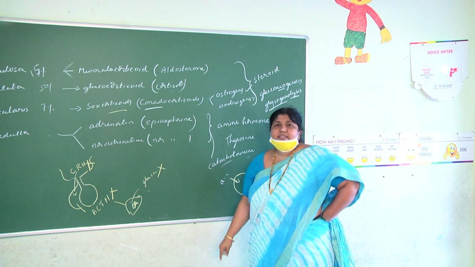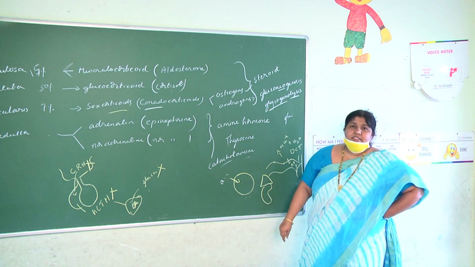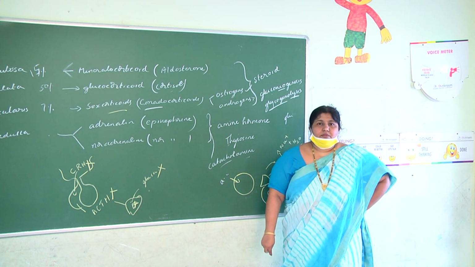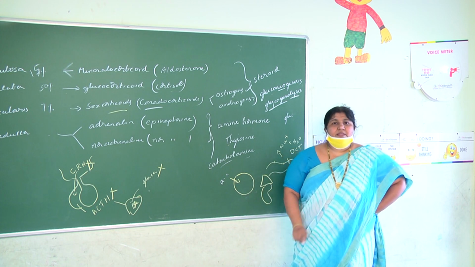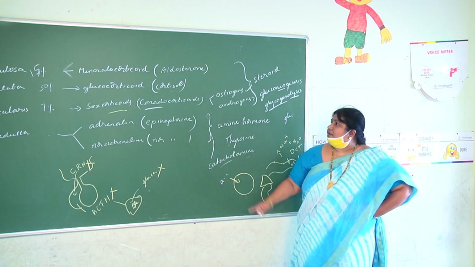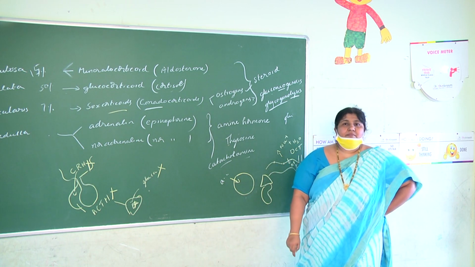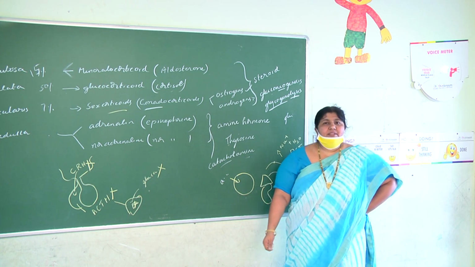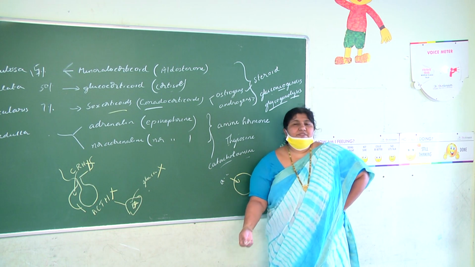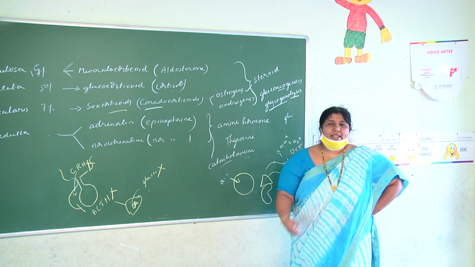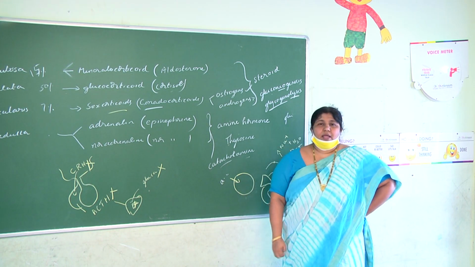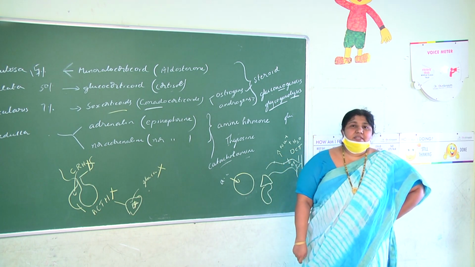They will not be secreted, or they are secreted in very negligible amounts. But in some females, the abnormality is that androgens will be secreted more by mistake. So in such females, testosterone activity will be more. So they get beard, they get mustache, and the condition is referred to as adrenal virilism.